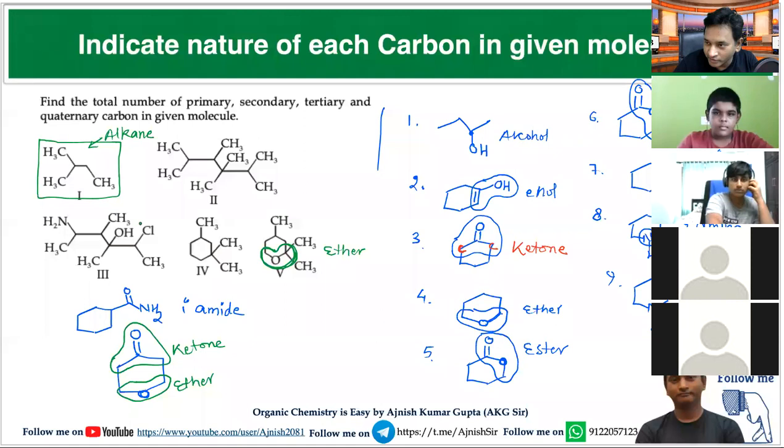Now think for this molecule. Which name is assigned for this attachment? Carbon, single bonded carbon attached with halogen. Alkyl halide. Very good. This is called alkyl halide. And what about this? Alcohol. So this compound has alkyl halide along with alcohol. This is also called alcohol.